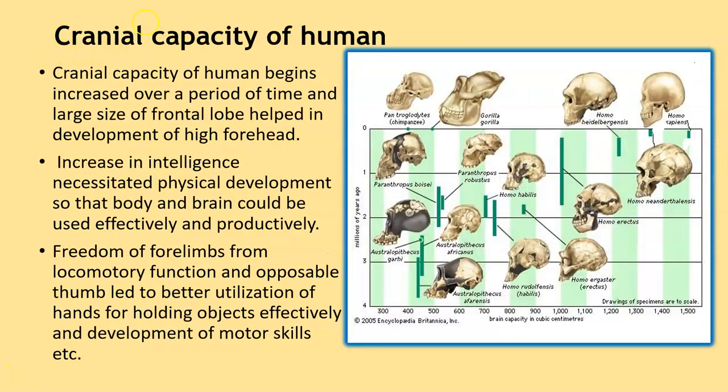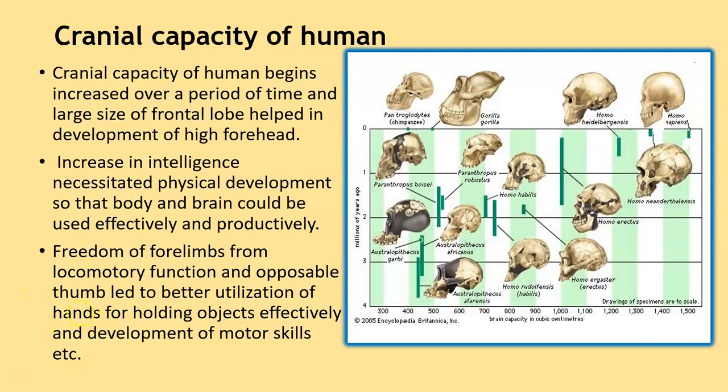Students, one of the most significant changes in the process of evolution was the change in the cranial capacities of humans. The cranial capacity of human beings increased over a period of time, and large size of frontal lobe helped in development of high forehead. Increase in intelligence necessitated physical development so that body and brain could be used effectively and productively. Freedom of the forelimbs from locomotory functions and opposable thumb led to better utilization of hands for holding objects effectively and development of motor skills.